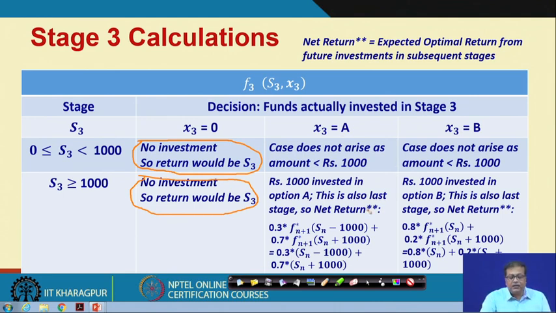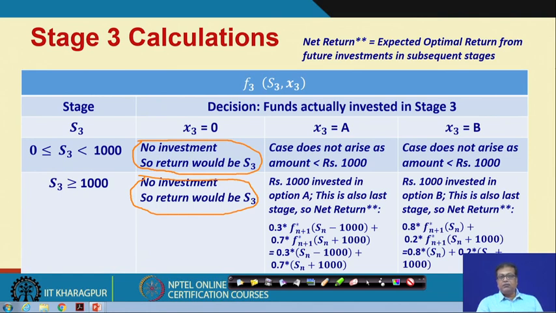So, what will happen in this case, where we have invested rupees 1000. However, this is the last stage, right. So, what will be the net return? The net return will be 0.3 into f star n plus 1 of S n minus 1000 and 0.7 into f star n plus 1 of S n plus 1000. And this net return is basically the expected optimal return from the future investments in all subsequent stages.